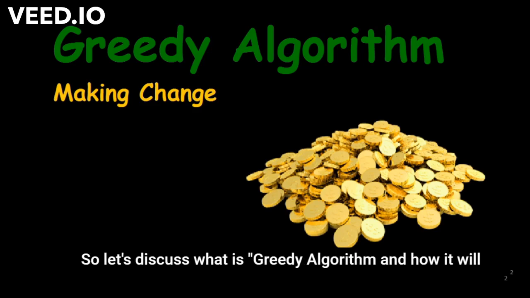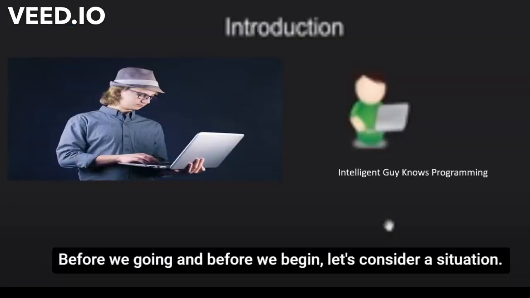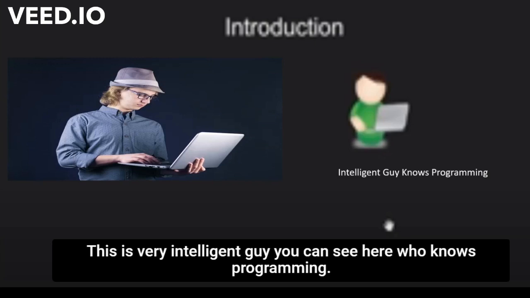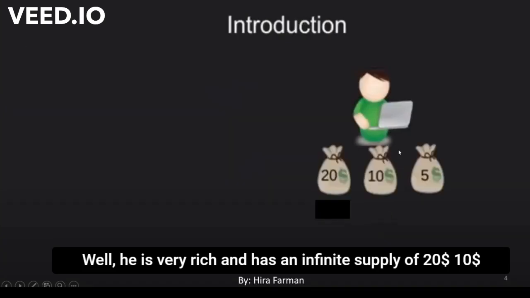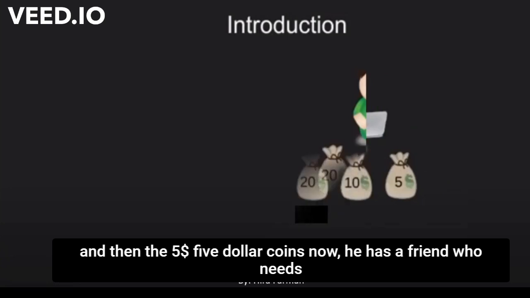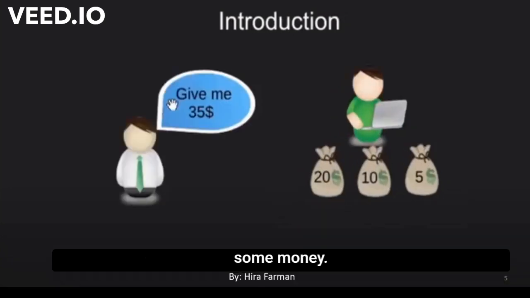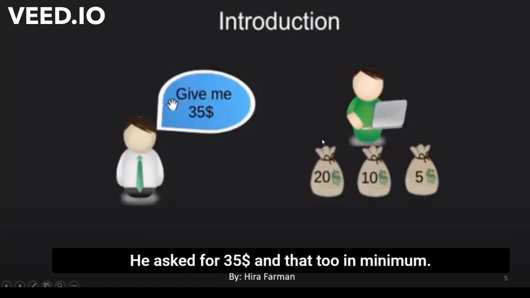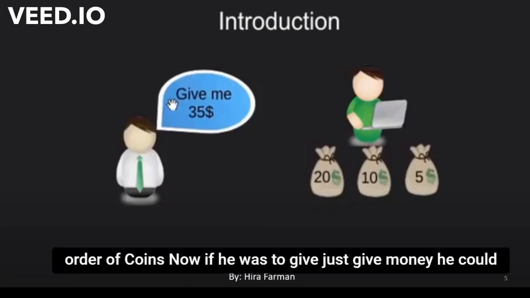So let's discuss what is greedy algorithm and how it works. Before we begin, let's consider a situation. This is a very intelligent guy who knows programming. He is very rich and has an infinite supply of $20, $10 and $5 coins. Now he has a friend who needs some money. He asked for $35, and that too in the minimum number of coins.